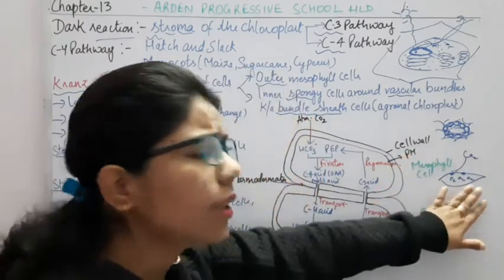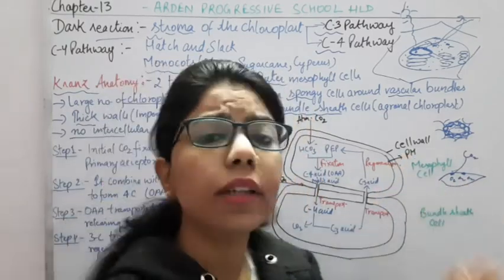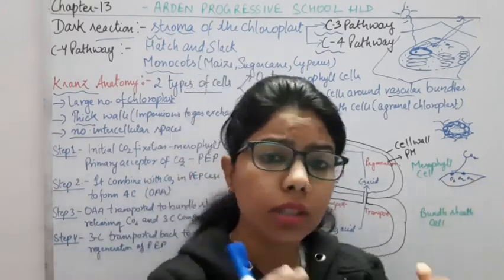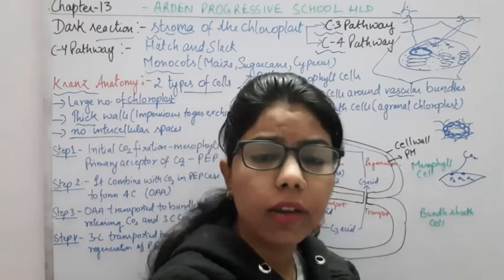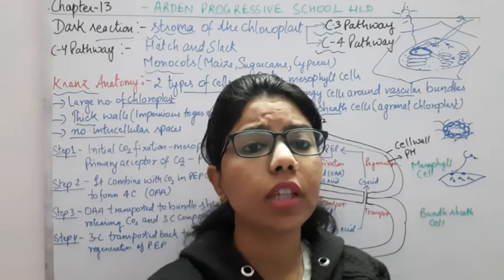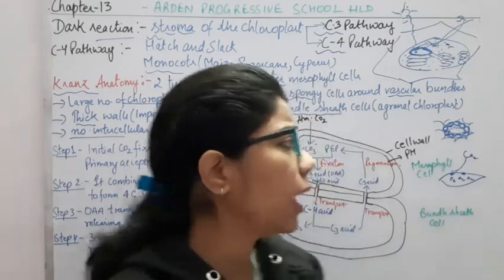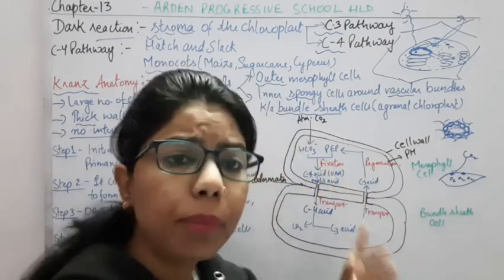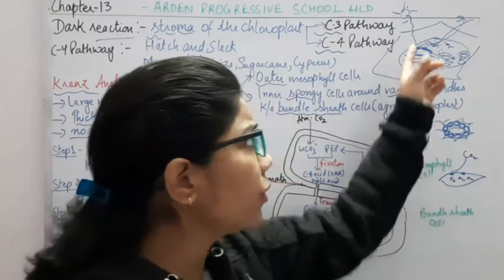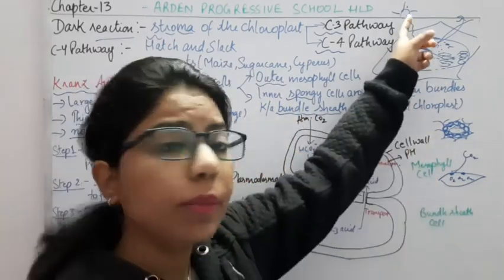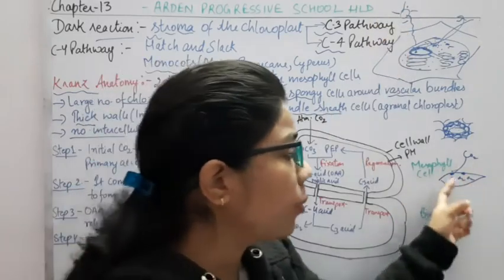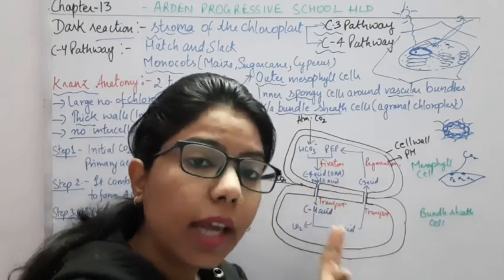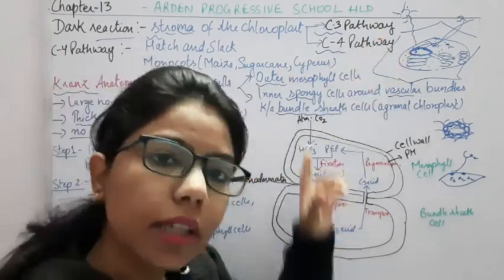So in this condition, how will the plants cope with the situation? The plants mostly grow in temperate areas, or we can say in areas having extreme temperature. In those areas, the plants have this type of anatomy known as the Kranz anatomy, and they prevent photorespiration. It means that if there is a condition of photorespiration, or in the presence of light there is production of more oxygen inside the plant, what type of pathway will it follow? The C4 pathway, and in this C4 pathway the C3 pathway is again included.